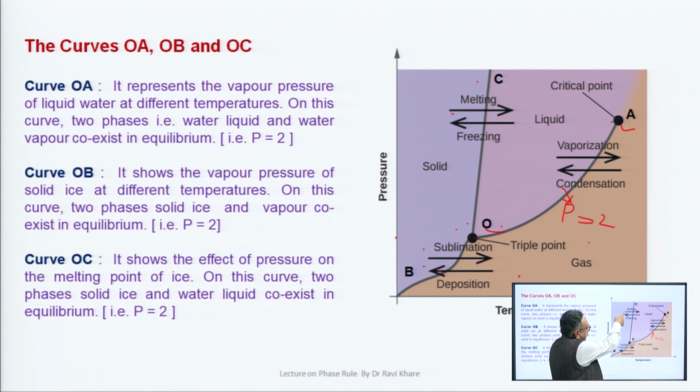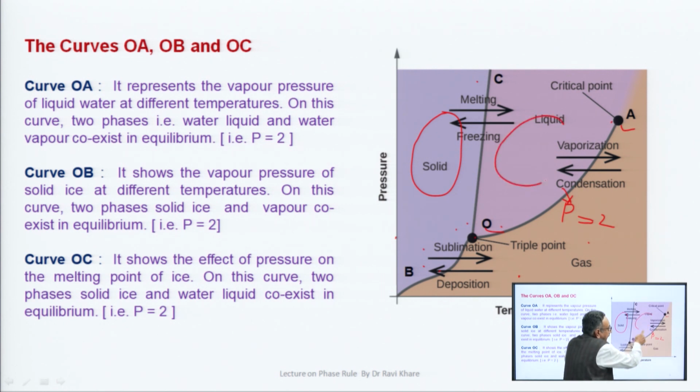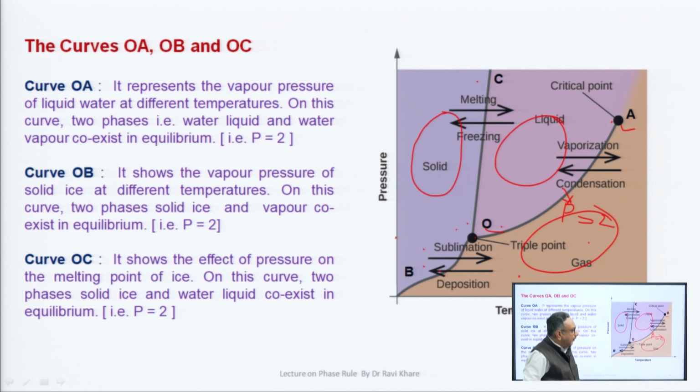Now, we come again to this diagram. This is the region of solid, this is the region of liquid water and this is the region of water vapors. So, here you have the melting point curve, vapor pressure curve and sublimation curve. O is the triple point.